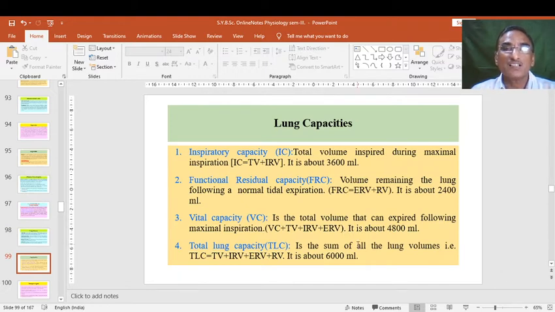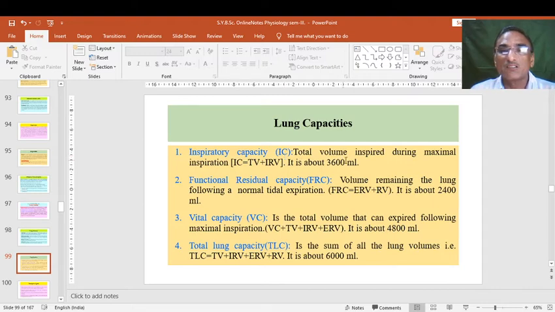Now lung capacities. Lung capacity also depends on the activity we carry out, or the situation, or the surroundings. So first is the inspiratory capacity, meaning how much air we can inspire in one normal inspiration.